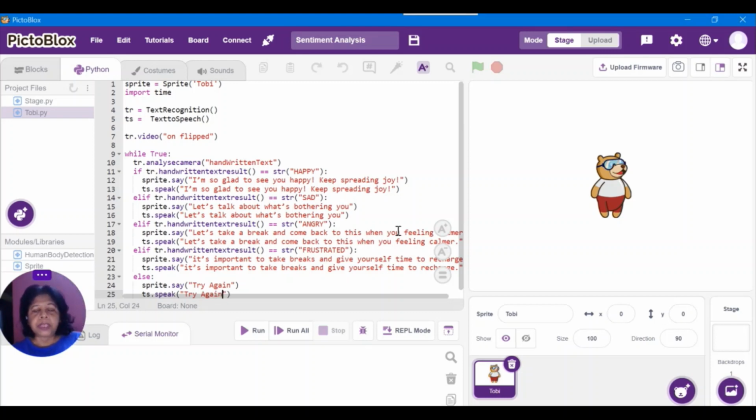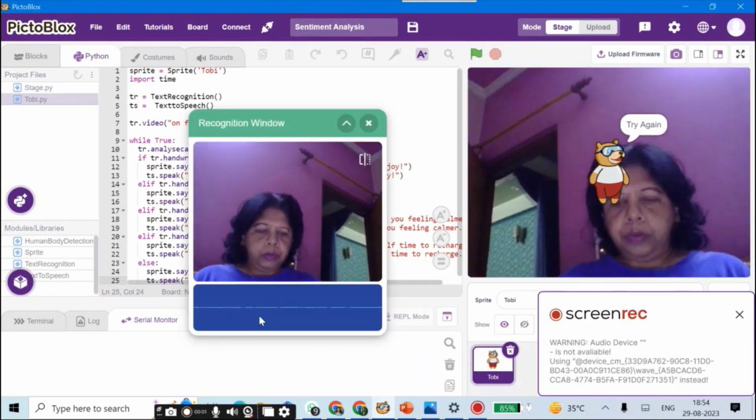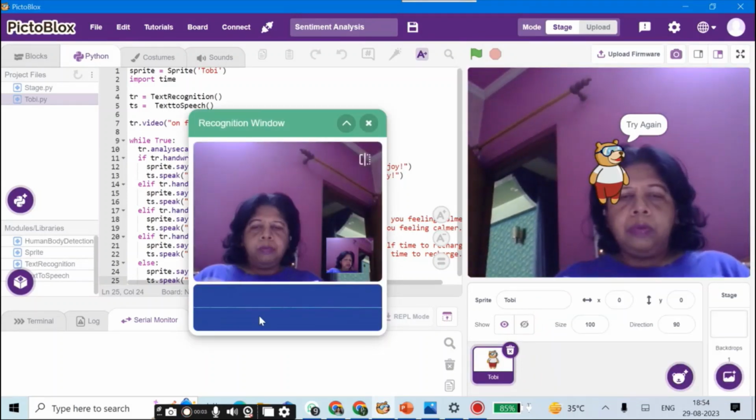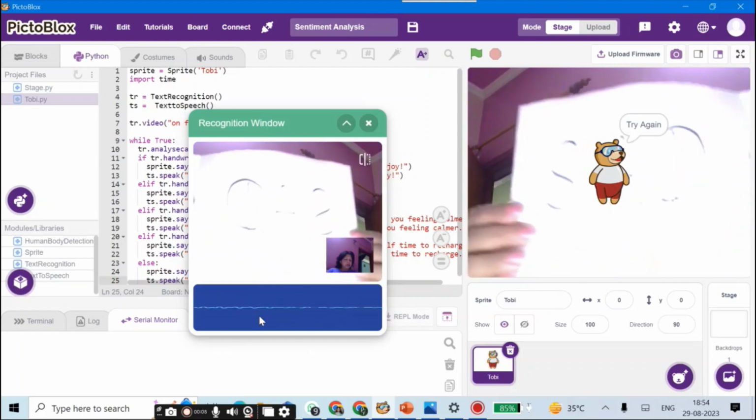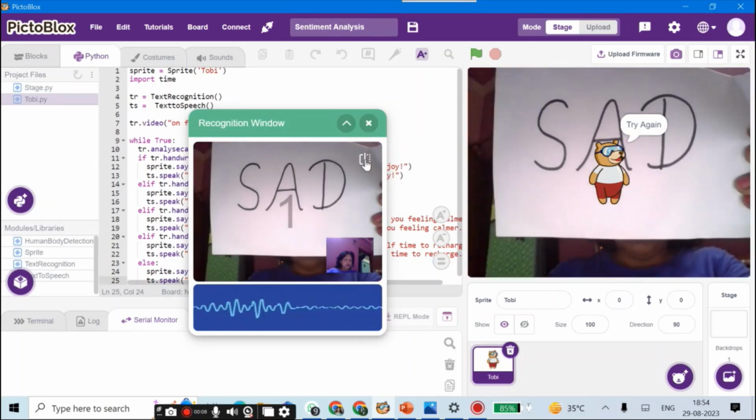So let us run this application. Run this program. Now make sure that the light is proper. I have to flip this camera first.